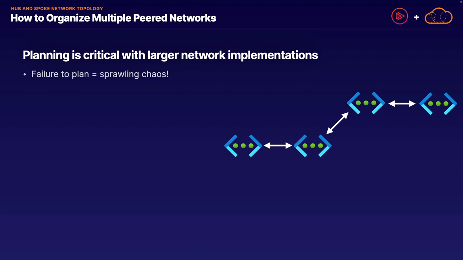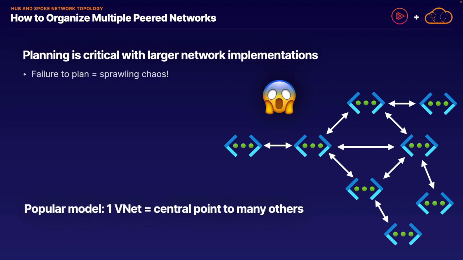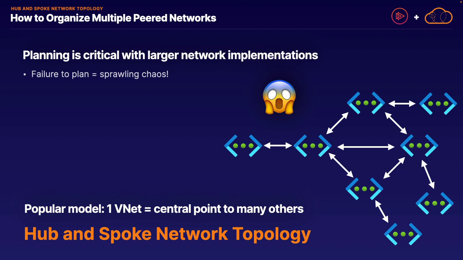As time goes on, as your network infrastructure continues growing, you may be adding on more and more networks, and you have to peer those additional networks, none of which can transitively peer with each other, and, well, you have a little bit of a mess you've got to deal with at this point. So what can we do about this? One best practice that Microsoft recommends is to have one single virtual network that acts as a central point to many other networks, and this is known as hub and spoke network topology.